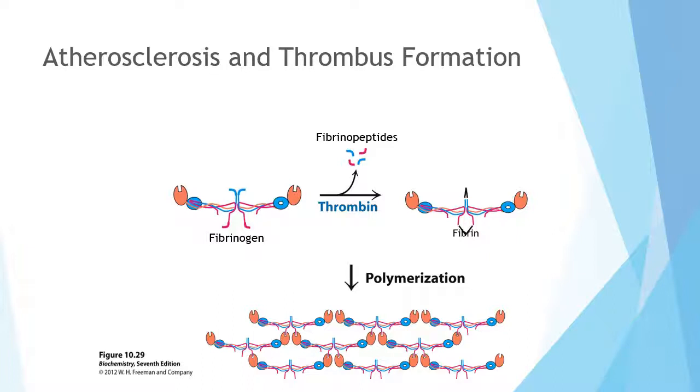This cleavage exposes the glycine-proline-arginine residues and allows for covalent interactions with binding pockets of nearby fibrin molecules, causing fibrin polymerization. The presence of exposed cysteine residues on each fibrin further allows for the formation of disulfide bonds between fibrin chains, helping form the cross-linked fibrin mesh of the clot.